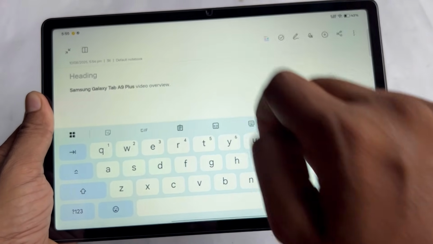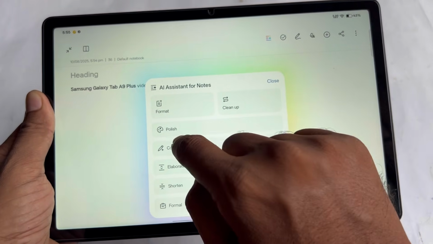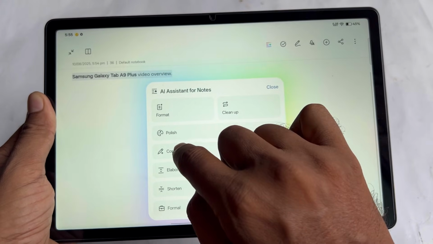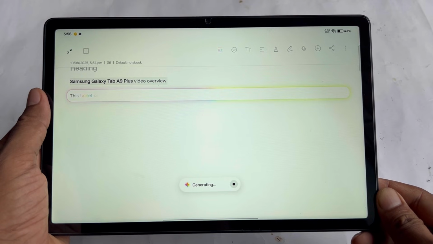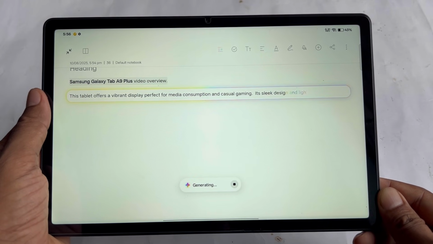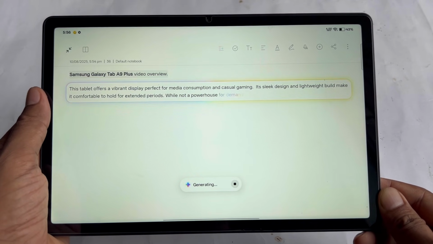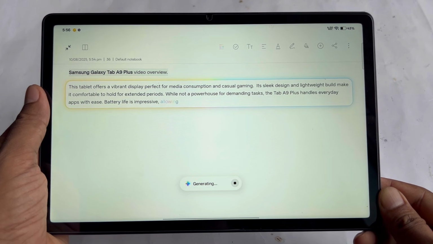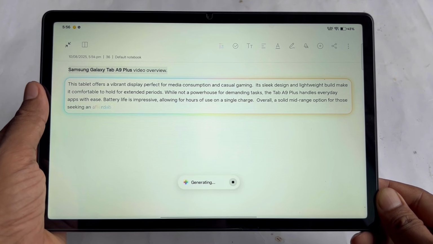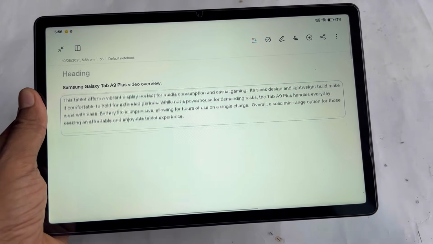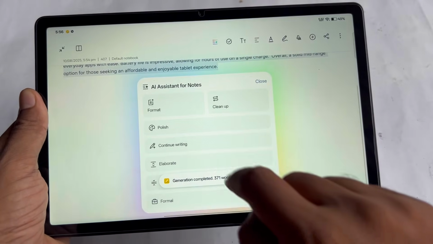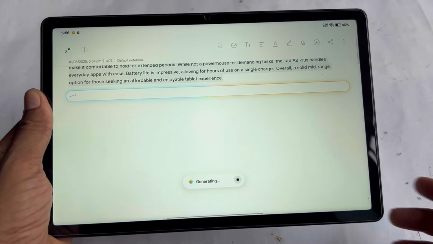Now I will go again into AI and now I will click on continue writing. This continue writing feature will write extra lines for you, and within seconds you can perform these tasks on this OnePlus Pad Lite. Now suppose these lines are not sufficient for you, so if you want to add this, click on replace and then click on AI and now continue writing.